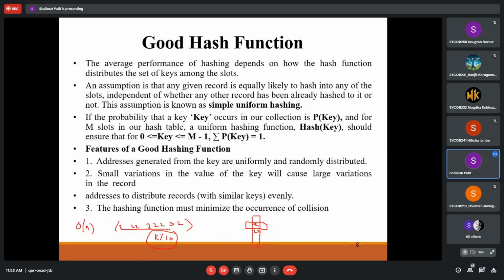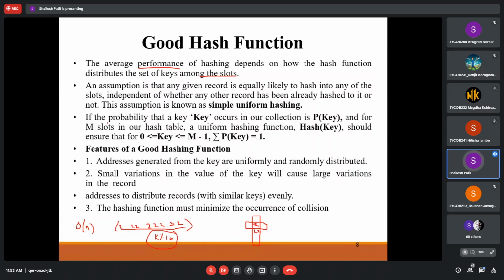This is clear? Okay, so there is an intelligence that we have to create to check the particular hash function, which is present in that or not. A good hash function means the average performance of hashing depends on how the hash function distributes the keys among the slots. That is the main thing, the main performance of any hashing function. It depends on how we can divide the things correctly.